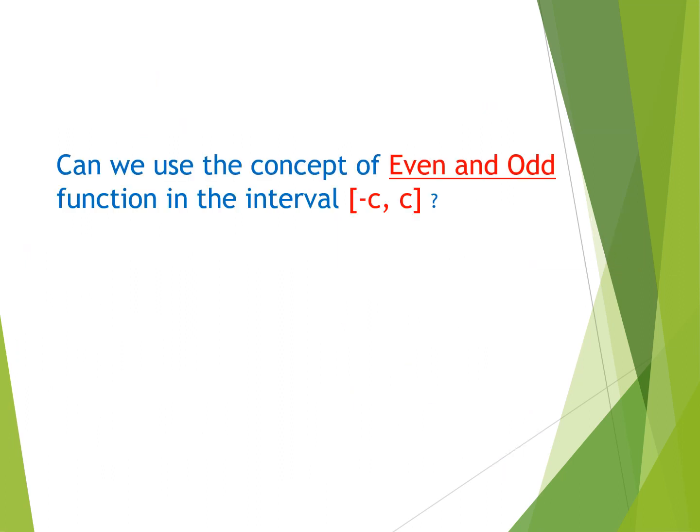Now, can we use the concept of even and odd function in the arbitrary interval like c and minus c? Yes, we can.